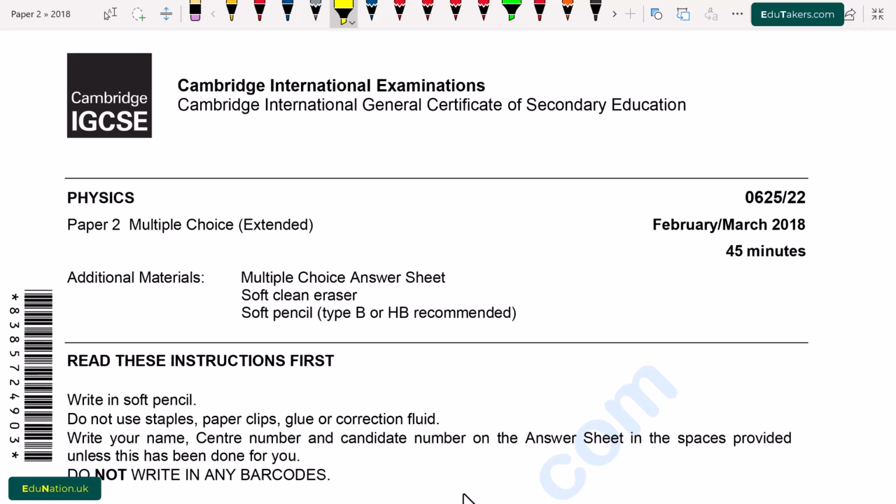Today we are going to solve Cambridge IGCSE Physics Paper 2, Multiple Choice Extended, held in February-March 2018, paper code 0625 with variant 22. So let's start from question number 1.